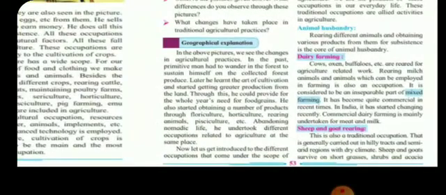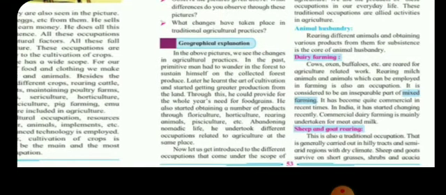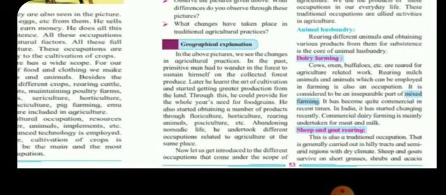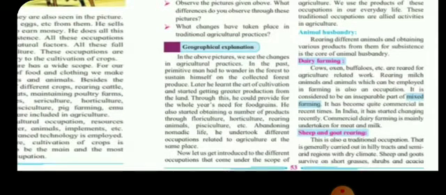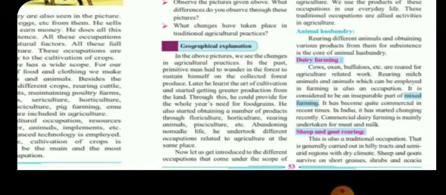Cows, oxen, buffaloes, etc. are reared for agricultural related work. Rearing milching animals and animals which can be employed in farming is also an occupation. Now when we talk about dairy farming, cow, buffalo, ox: some animals like cows and buffaloes are used for milching. That means we get the milk from them. And others like oxen are employed in agriculture. That means we use them in agricultural work for plowing and other activities. It is considered to be the inseparable part of mixed farming.